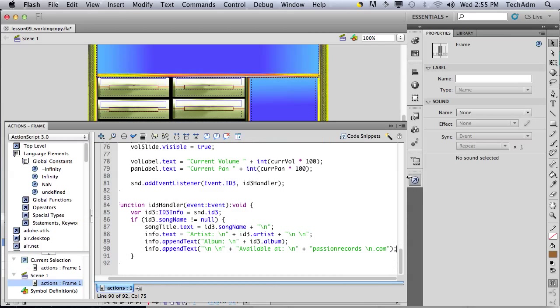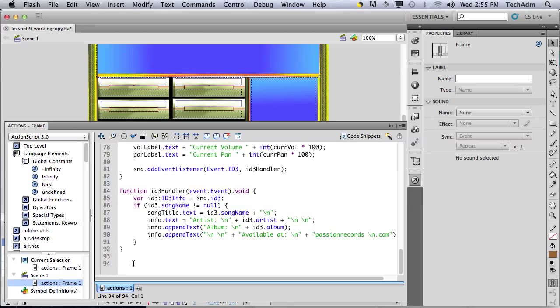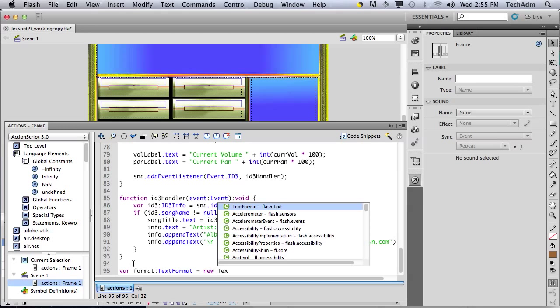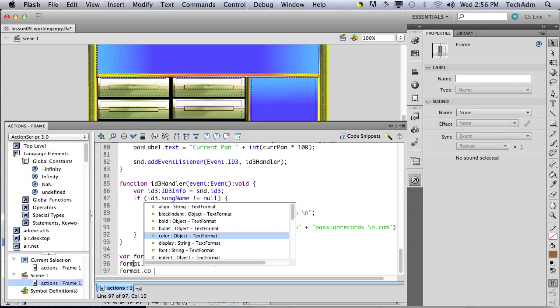So over here, we're going to say var format: TextFormat equals new TextFormat, font equals Arial Black. If you want to change to a different font, you can always change it, and I'll show you later how to do that.